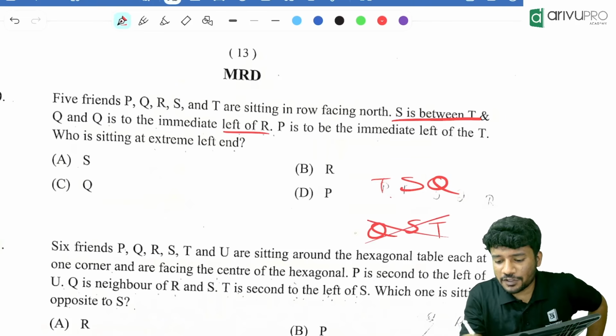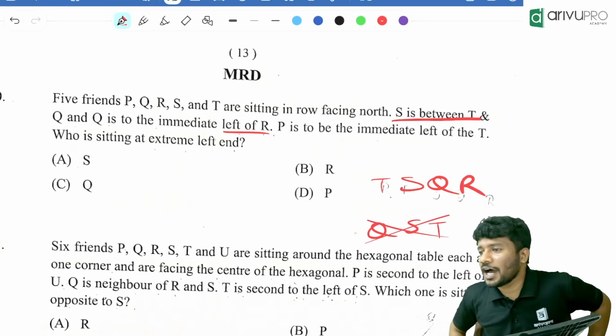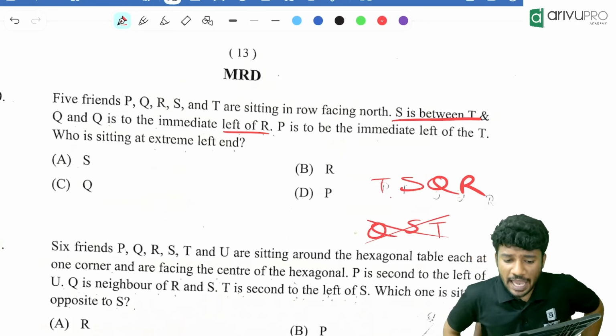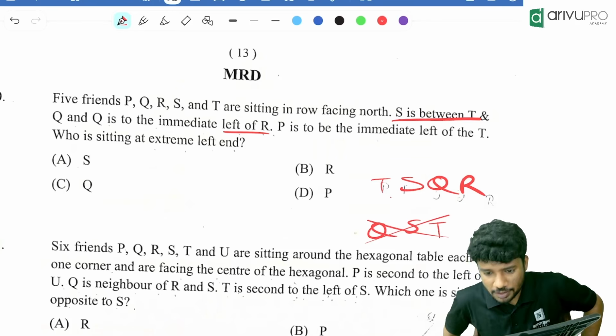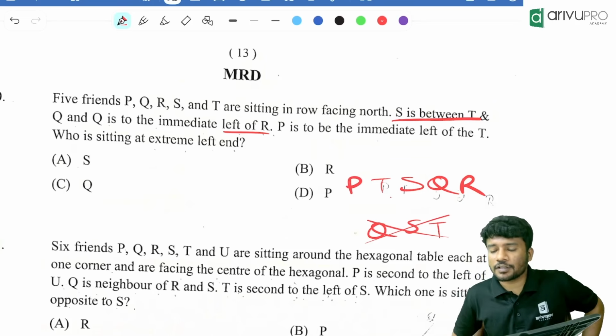Q is immediate left of R, which means the second possibility is not possible. Where will be the position of R? R will be over here, so that R is immediate right of Q and Q is immediate left of R. P is immediate left of T.